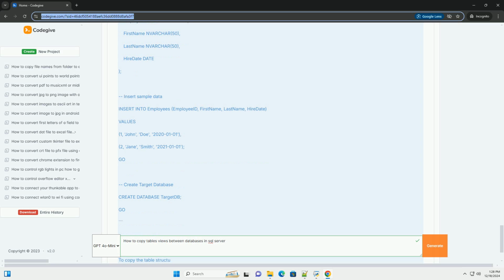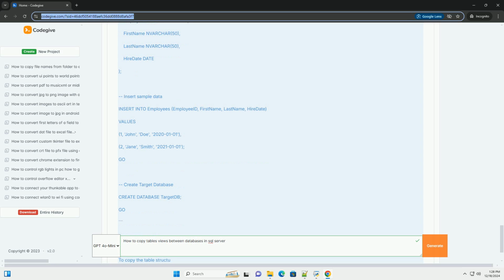SQL. Use target database, change to your target database. Go. Create view dbo.myview as. Select ID, name. From dbo.mytable. Method 2, using T-SQL scripts. You can also directly copy tables and views using T-SQL scripts.